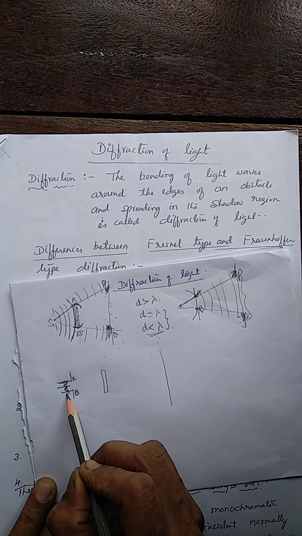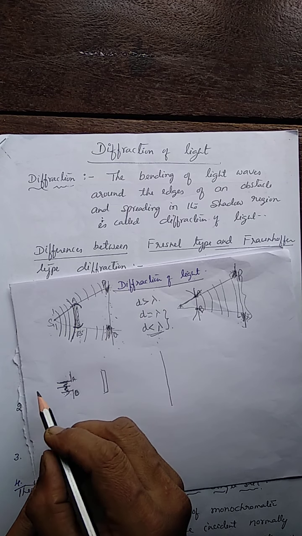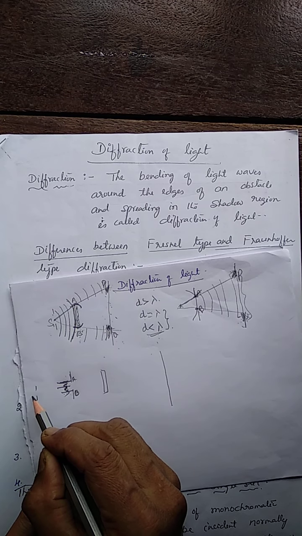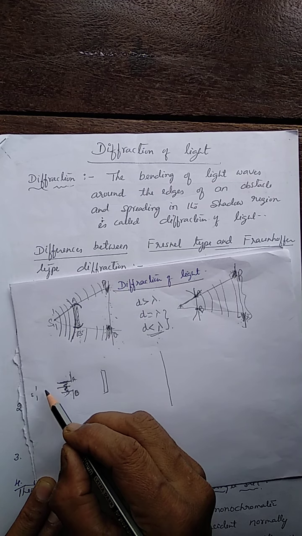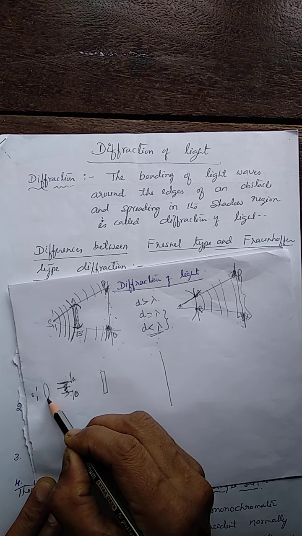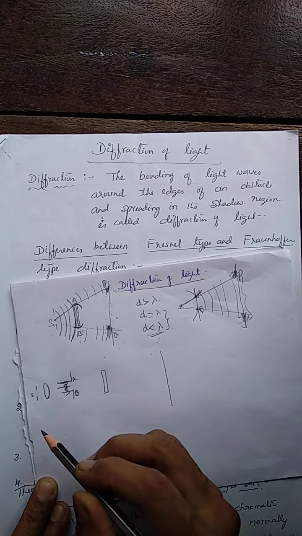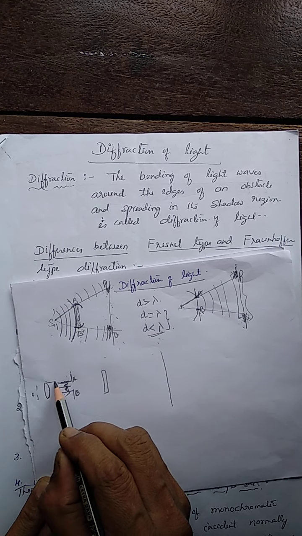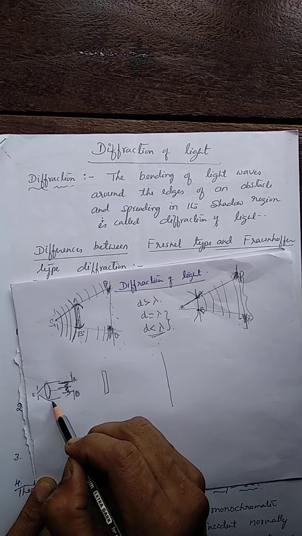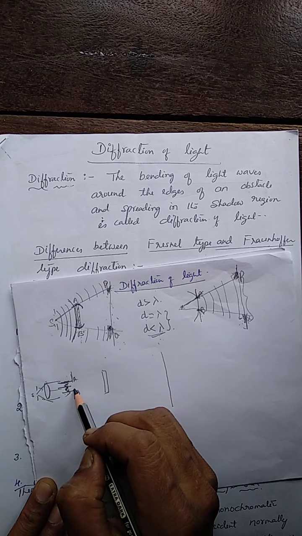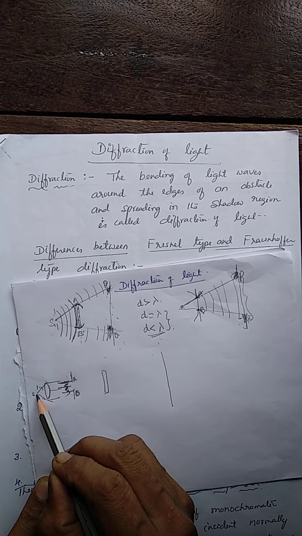To make these rays parallel, the source should be at the focus point of a lens. A lens is used to render the rays parallel when the source is at its focus point.